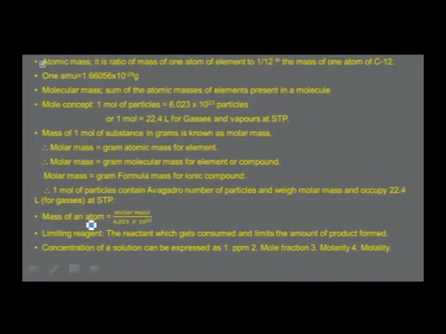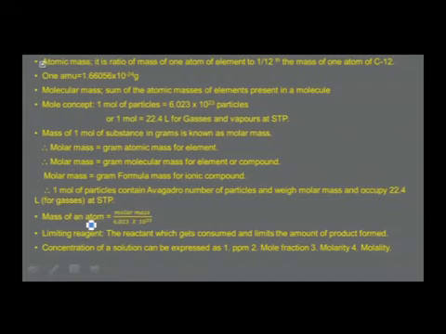You can understand from this statement I have just now made, 1 mole of particles is related to Avogadro number of particles, is related to molar mass, is related to what is known as molar volume. Using this, you can calculate the mass of one atom, mass of one molecule, number of moles, and the amount of the substance, because they are interrelated with one another.